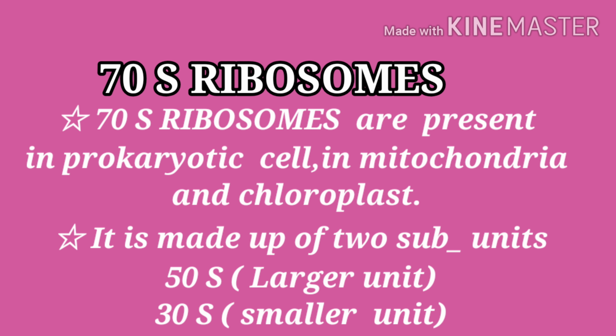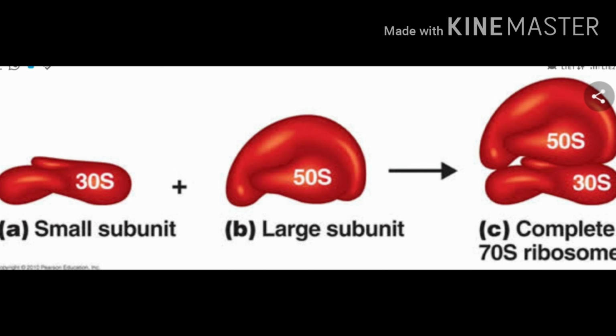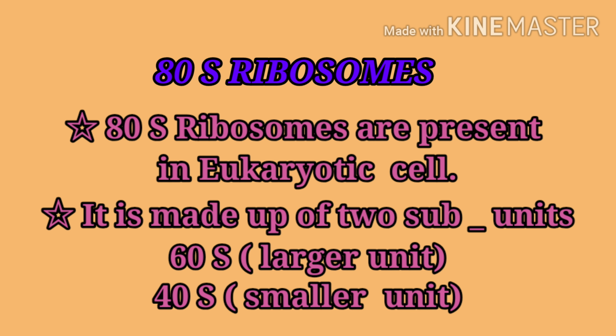One is the larger unit, 50S, and the other is the smaller unit, 30S, and both combine together and form 70S. This should be clear from this diagram. This is the larger subunit 50S and this is the smaller unit, and when they combine together they don't form 80S, they form 70S.